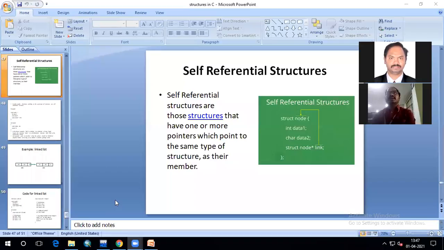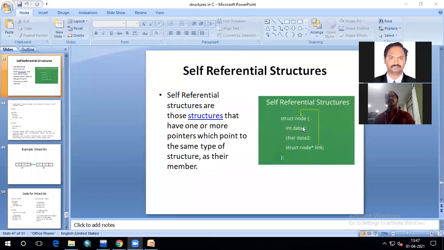Okay, let us start. The topic we have been discussing in the last class was self-referential structures. A structure is said to be self-referential when it has a link declared of the same structure type. You can see here I have declared a link, that is a pointer. When I declare a pointer as a member of the structure, the pointer type is the same type as struct node.